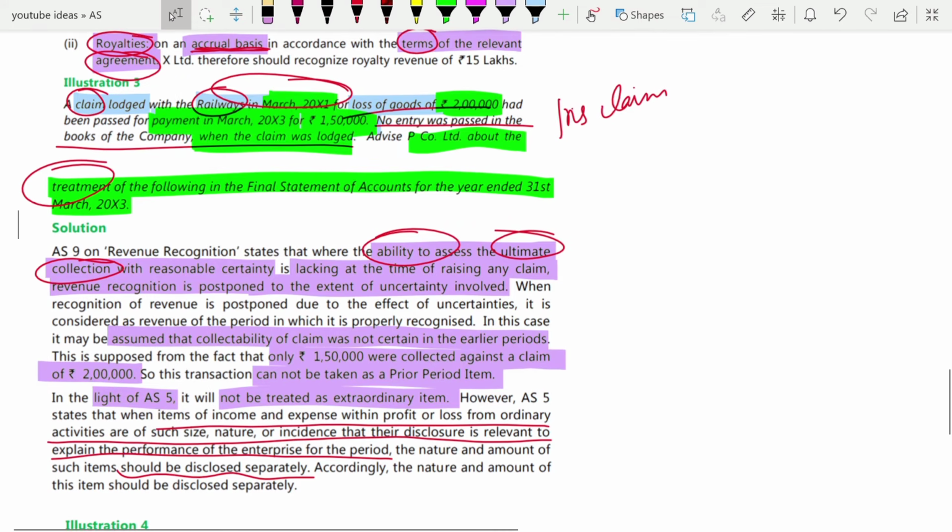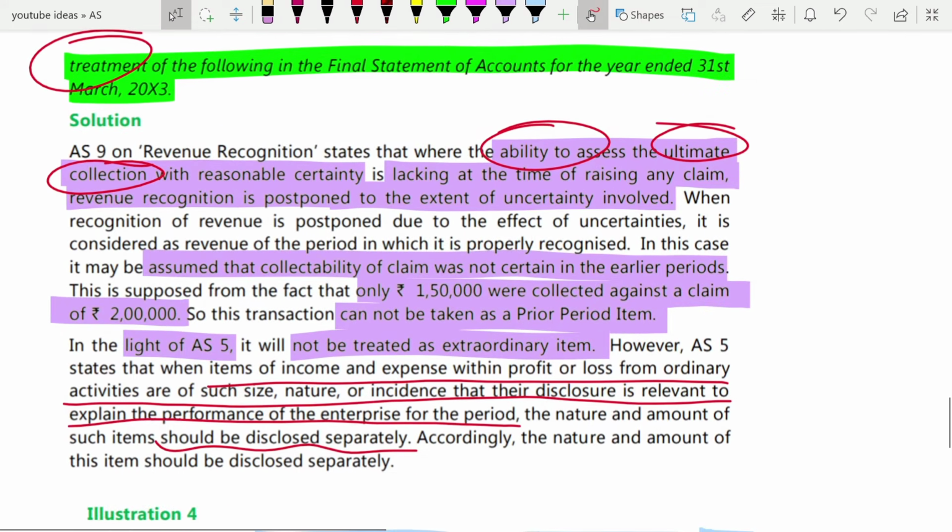Here what they are telling you is that this is not a prior period item. And in the light of AS5, it will also not be treated as an extraordinary item.